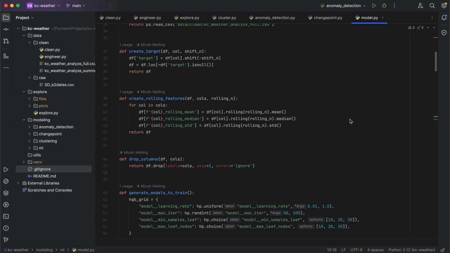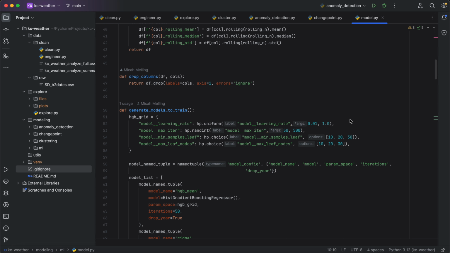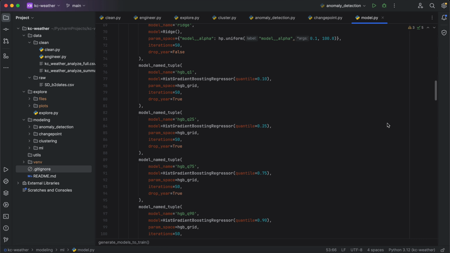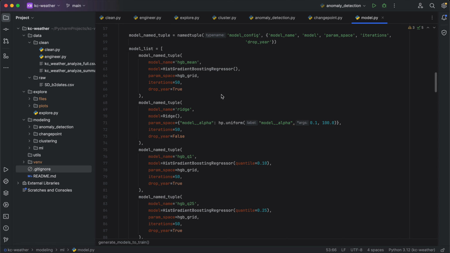So the last thing here is actually some machine learning modeling. We're looking at whether the predictability of weather changes over time when using a machine learning approach. If it does, that could mean that variability has increased, which degrades the performance of a machine learning model. So we build a bunch of different models here. We are just looking at gradient boosting for the most part.